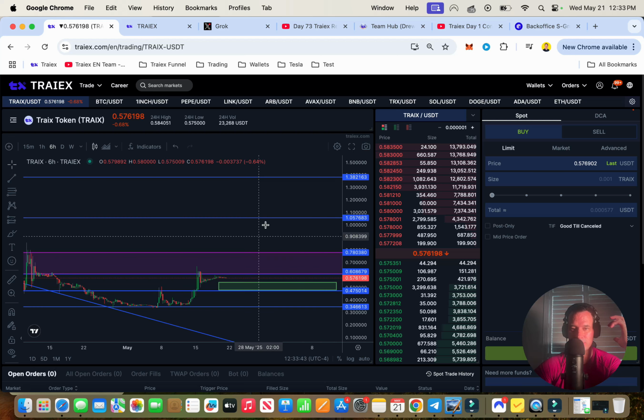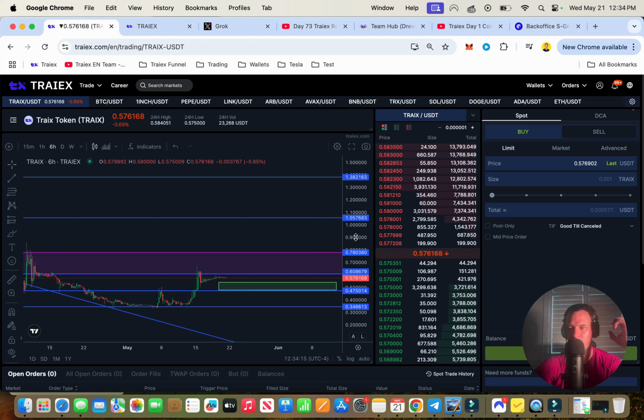The next zone up here is from 0.80 to 1.05. I think it will have wicks up into there, so it'll look something like this up into here, right? But I believe it'll trade within here, the average value of it. And then the next zone here is from 1.05 to 1.38. I don't think it'll ever go there, guys. If it trades up here, it might have wicks up into here, but I don't think it'll hit 1.38 again. I just don't think so.